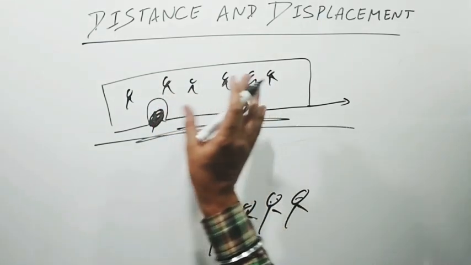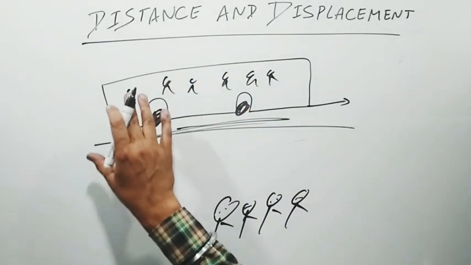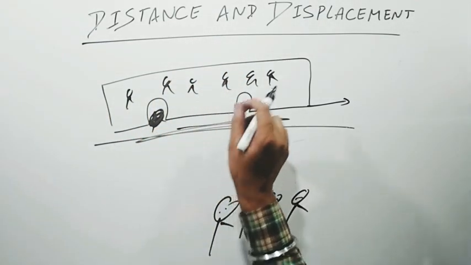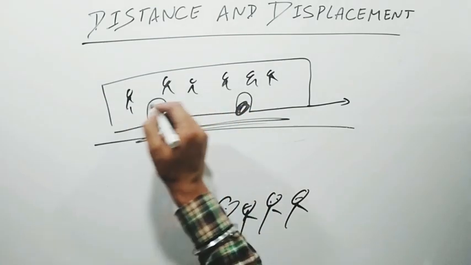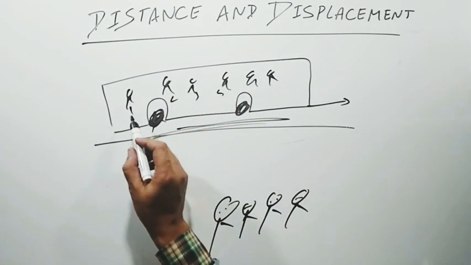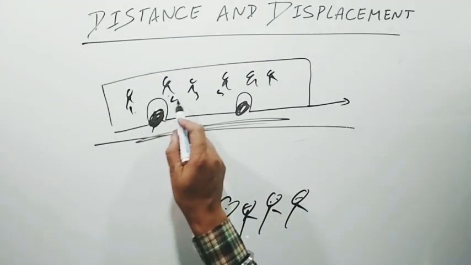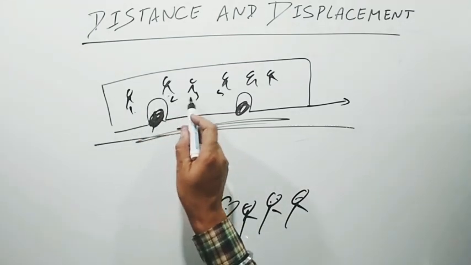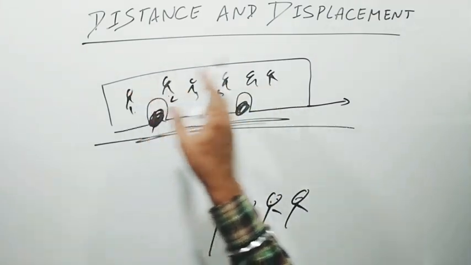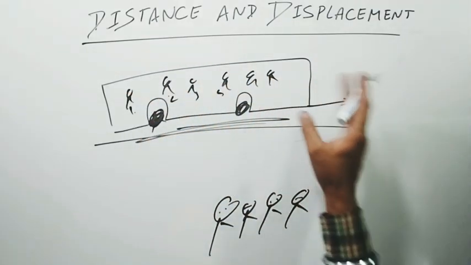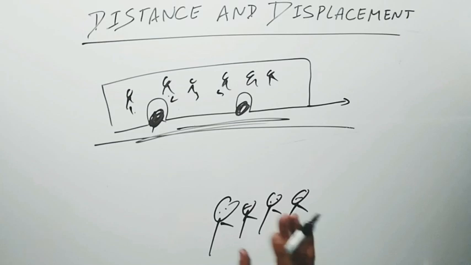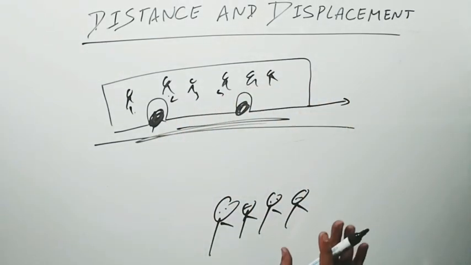According to the passengers in the bus, they all are at rest with respect to each other. If this is the first, second, third and fourth, according to the first, the second is at rest. According to the second, the third is at rest. According to the third, the first, second, and all the other passengers are at rest, even though the bus is moving or not moving. But we are observing this bus when it is moving.